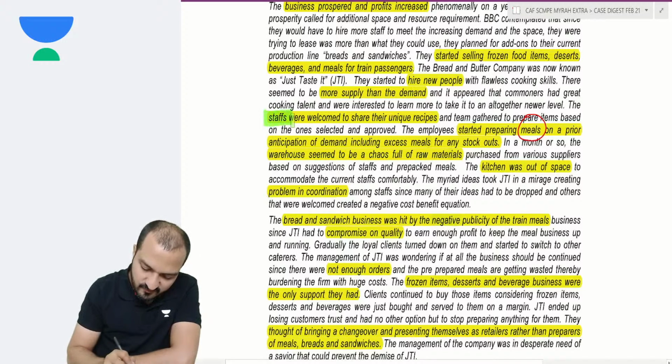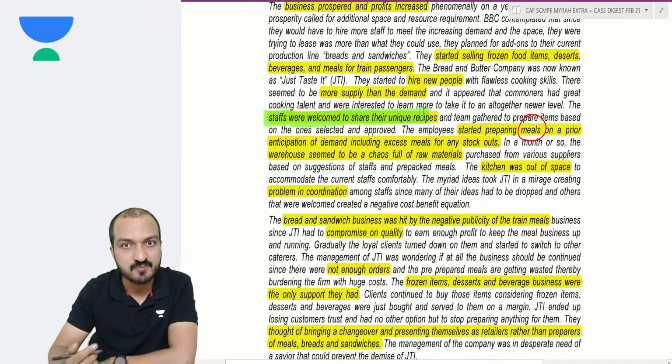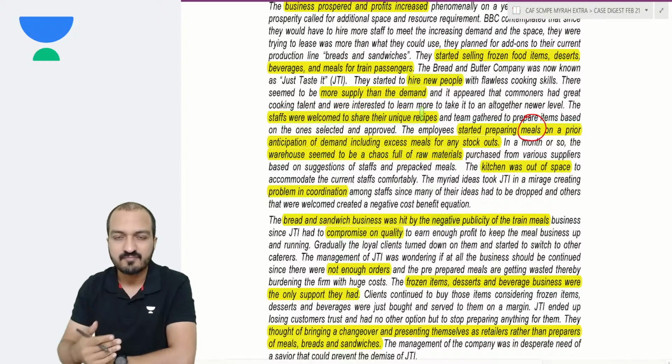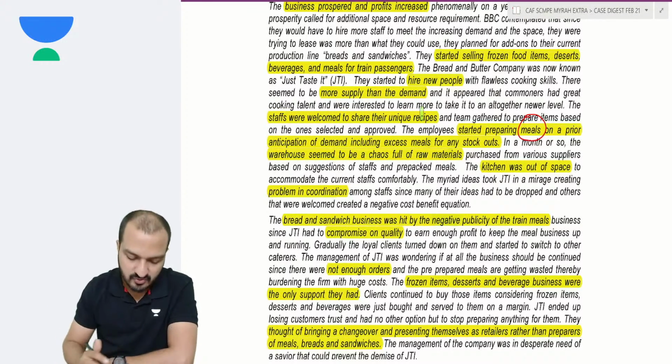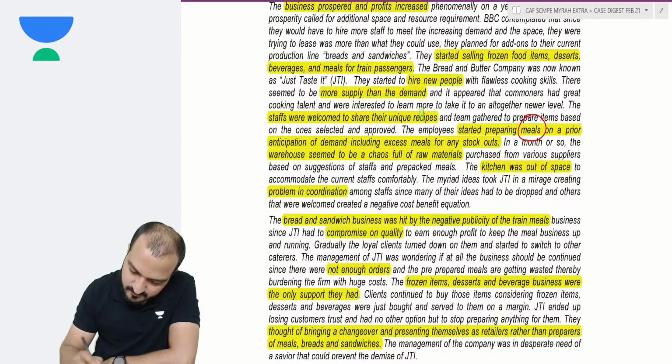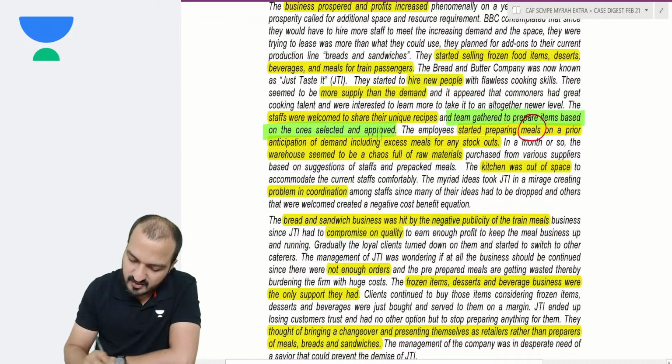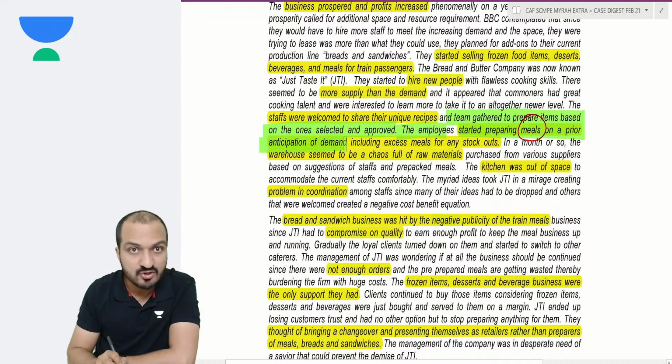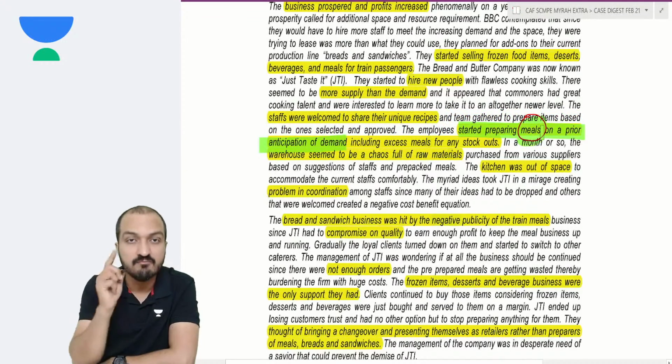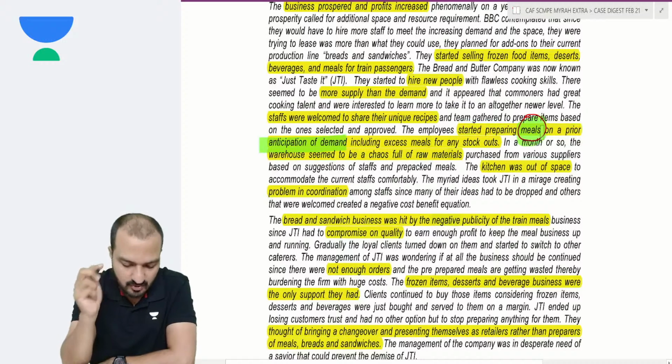Also, the staff were welcomed to share their unique recipes. The company started promoting the staff to suggest their own unique recipes, and the team gathered to prepare items based on the ones selected and approved. The employees started preparing meals on a prior anticipation of demand. Now here they are talking about meals. Look, you had a total of five products.